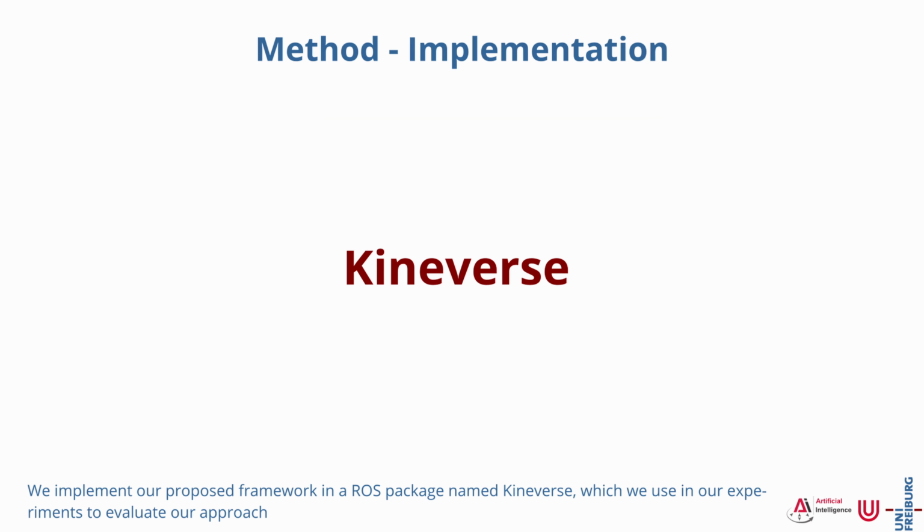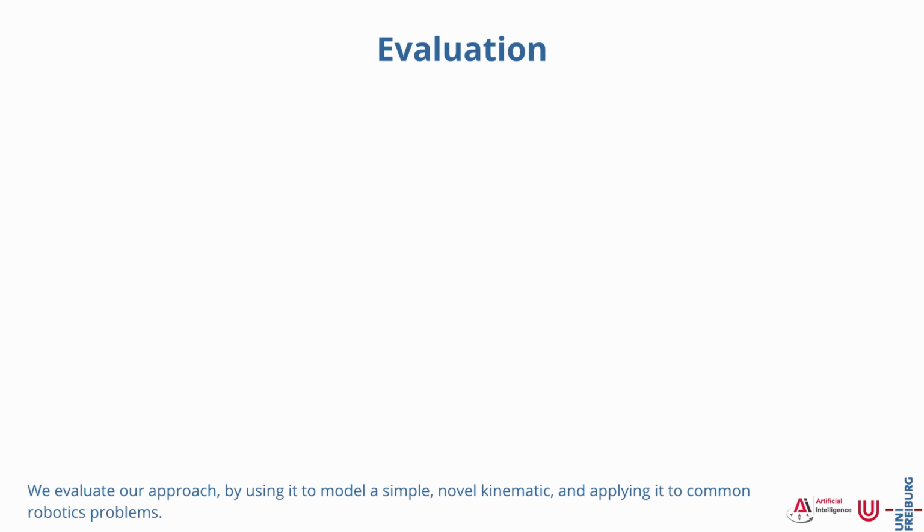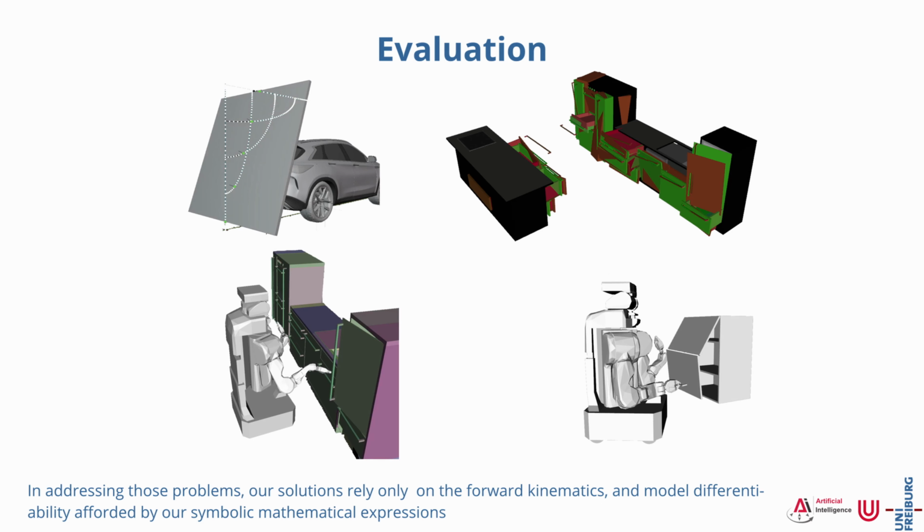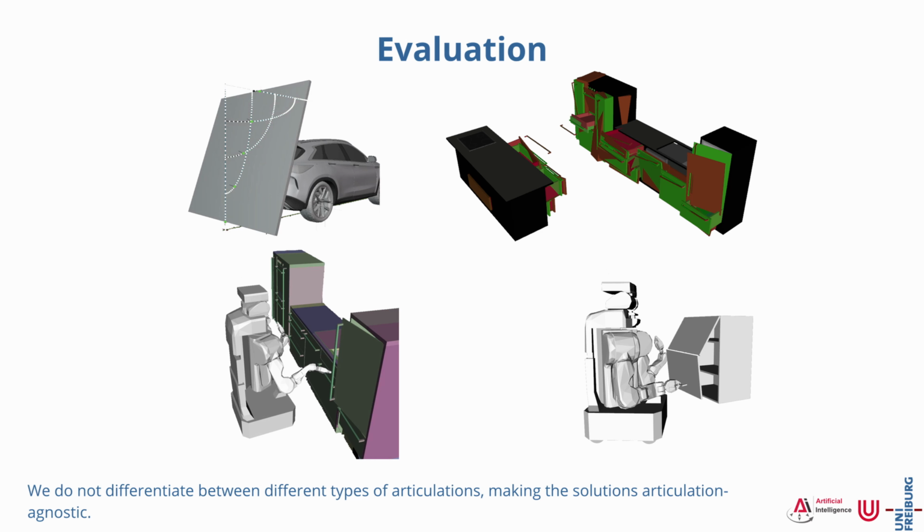We implement our proposed framework in a ROS package named Kineverse, which we use in our experiments to evaluate the merit of our approach. We evaluate our approach by using it to model a simple, novel kinematic and applying it to common robotics problems. In addressing those problems, our solutions rely only on the forward kinematics and model differentiability afforded by our symbolic mathematical expressions. We do not differentiate between different types of articulations, making the solutions articulation agnostic.